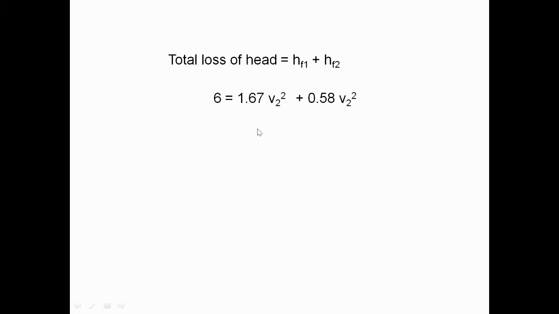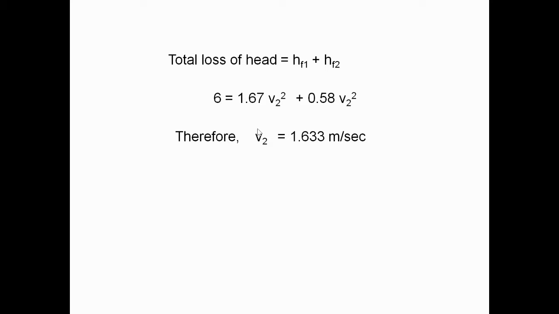So how much do we get? V2 is equal to 1.633 meters per second. This is the V2 value. From this we have to find the value of Q, the discharge, finally. We know the general discharge formula: Q is equal to AV.